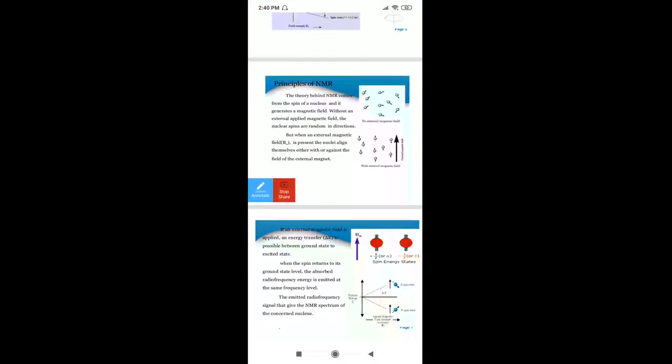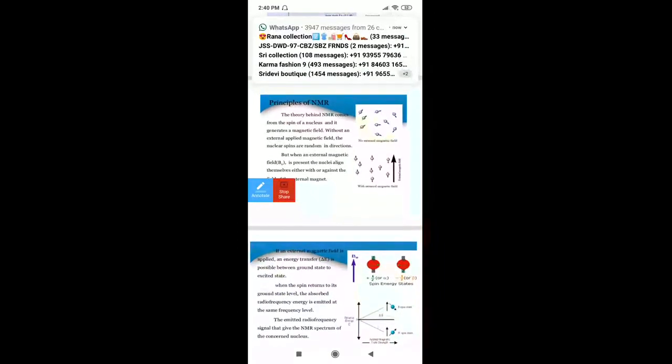This is with respect to the external magnetic field, we can see the alignment of the nuclear spin. Some are with the direction of the external magnetic field, and some are against the direction of the external magnetic field. So this is a basic outline for the principle of NMR, which we call nuclear magnetic resonance spectroscopy. All of you are getting the point?